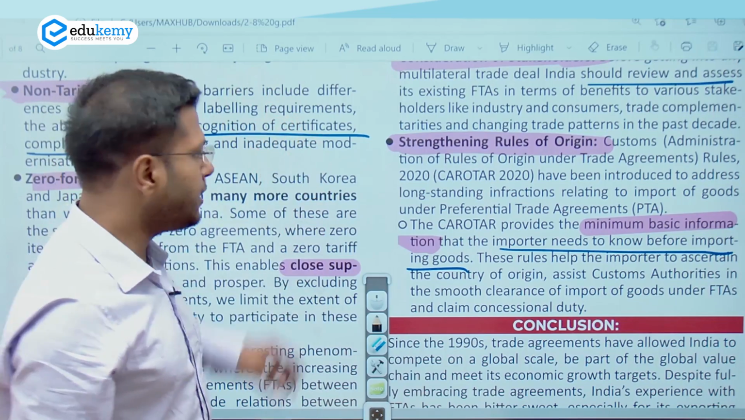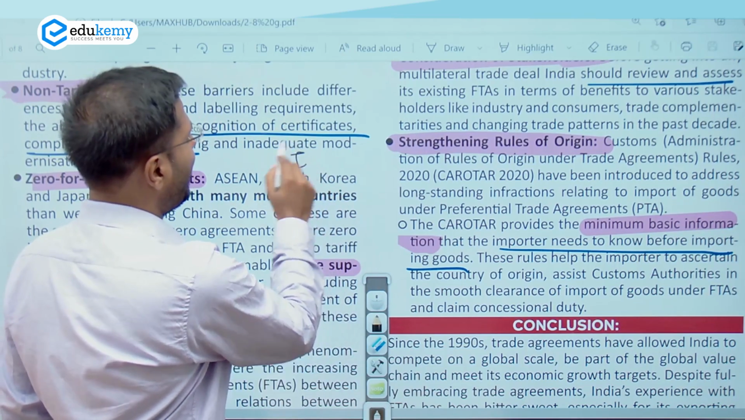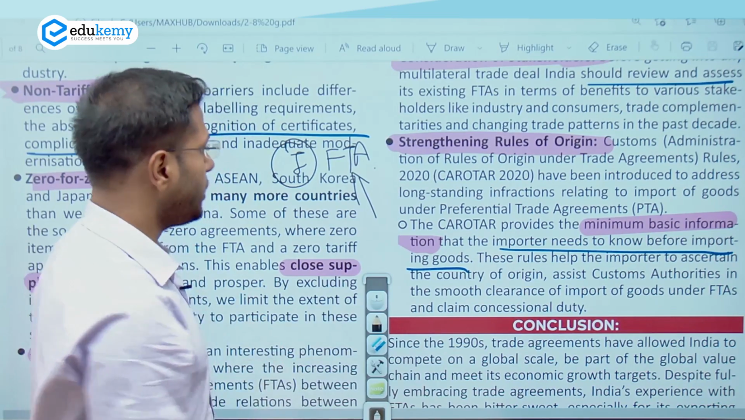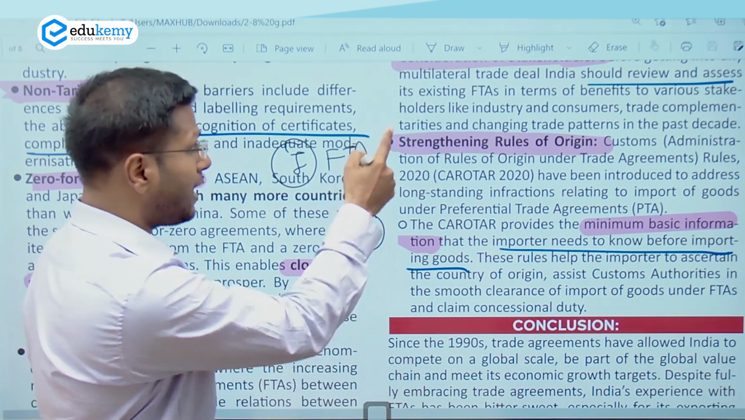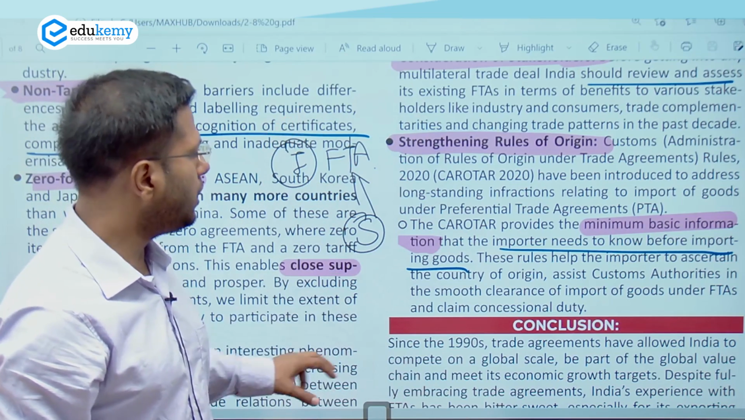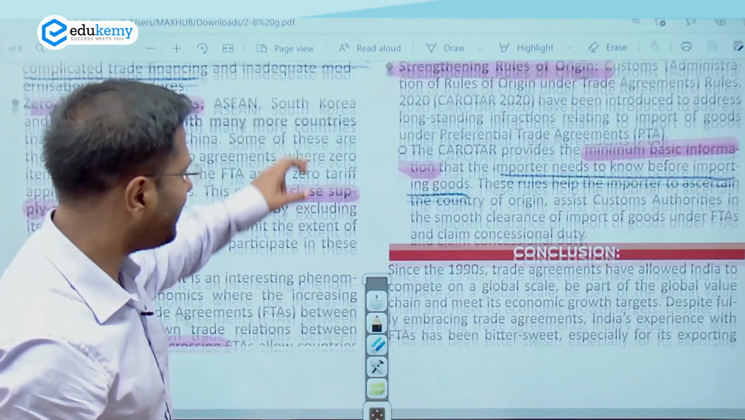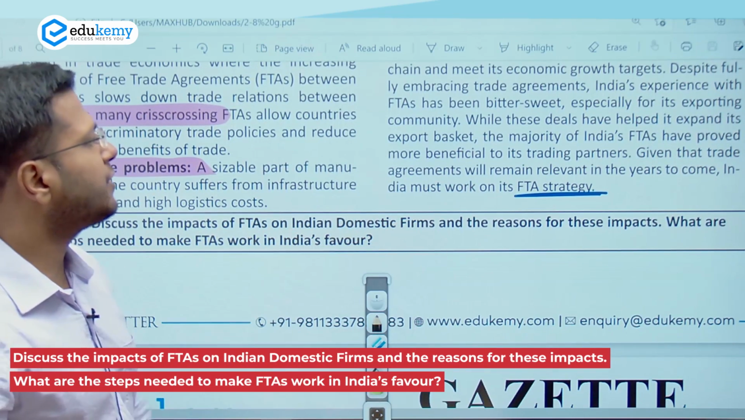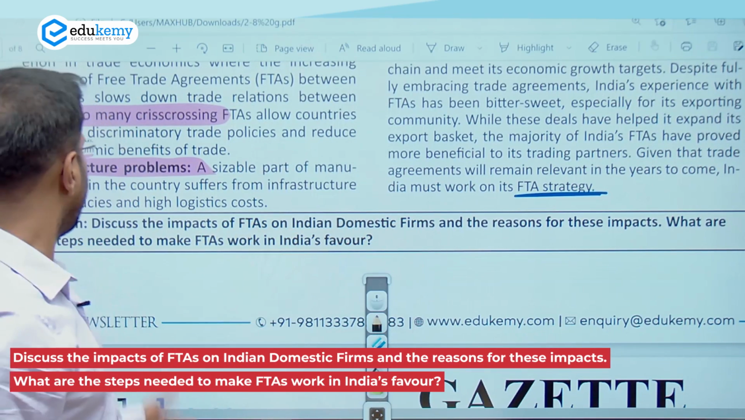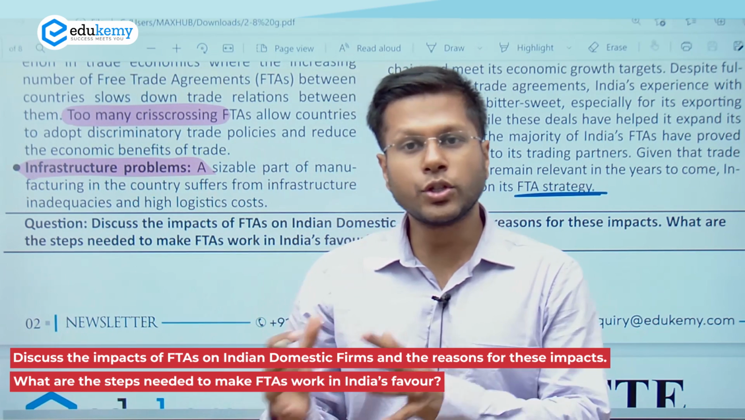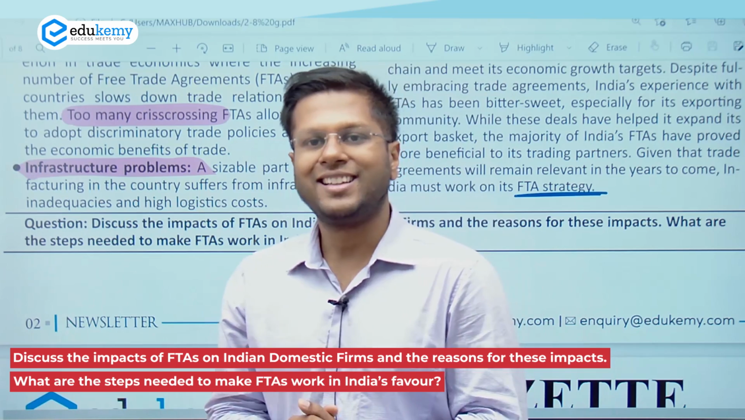In this article, we understood what are the problems India has in the FTAs, right? How it impacts domestic manufacturing and what are the solutions. And this article does have very good technical terms for an answer, right? So do note them down. And after that, you can actually attempt the question at the end. Discuss the impact of FTAs on India's domestic firms and the reasons of this impact. What are the steps needed to make the FTAs work in India's favor, right? So solution also has to be presented along with this question, right?